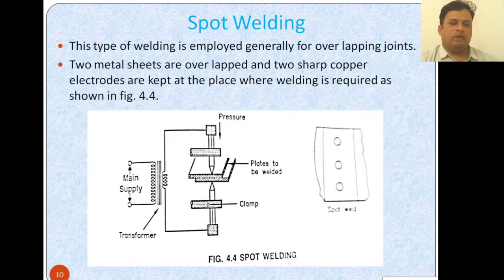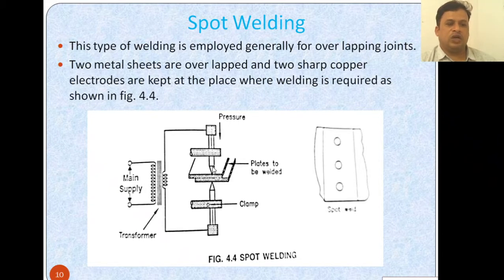Spot welding, what is spot welding? This type of welding is employed generally for overlapping joints. Two metal sheets are overlapped and two sharp copper electrodes are kept at the place where welding is required, as shown. You have a transformer here, the pressure is maintained here, and the plates that are to be welded are kept like this, and there are the clamp adjustments. From here you weld this by a process called spot welding.